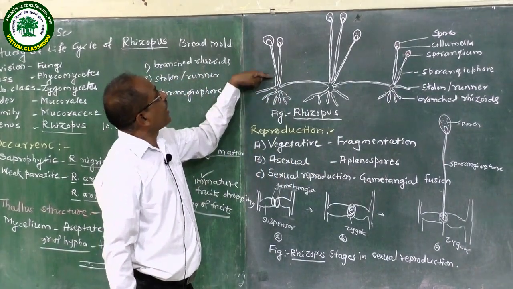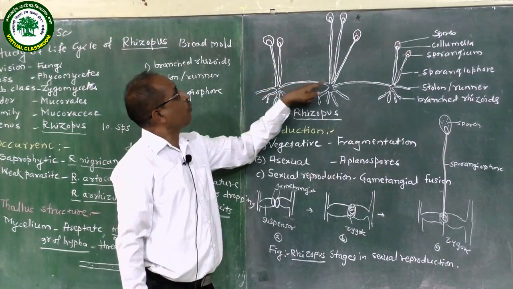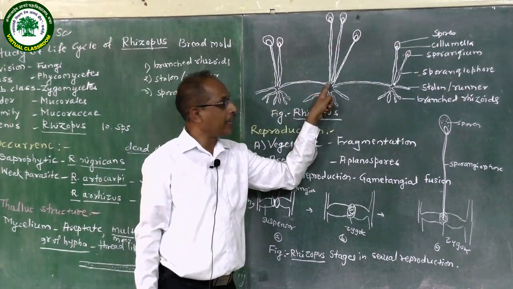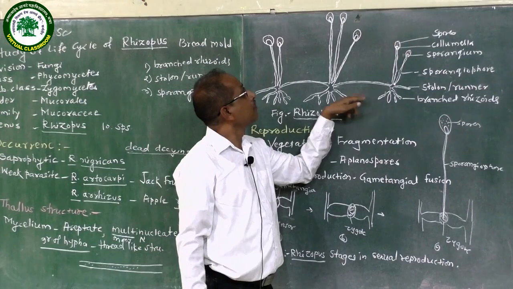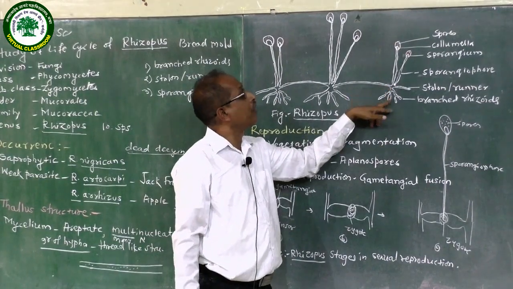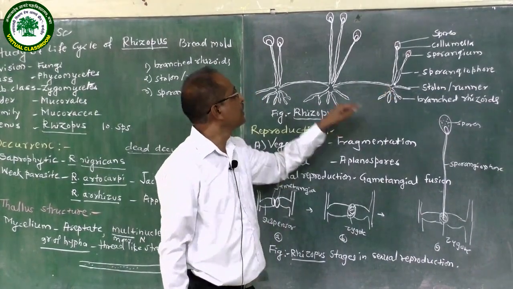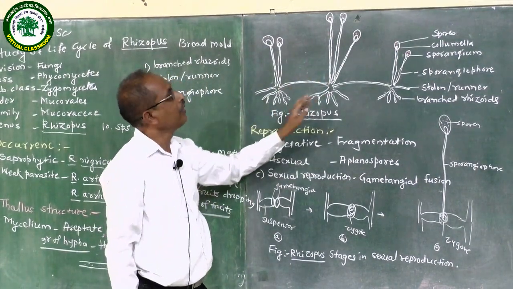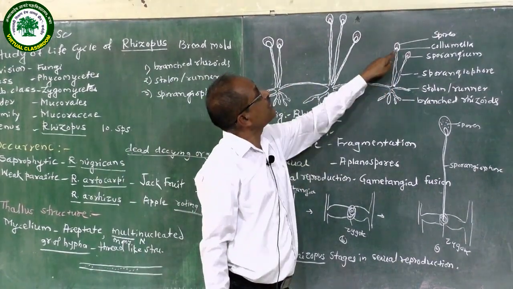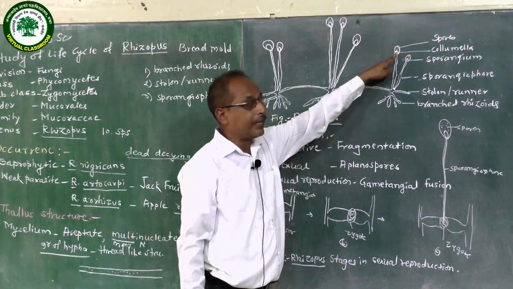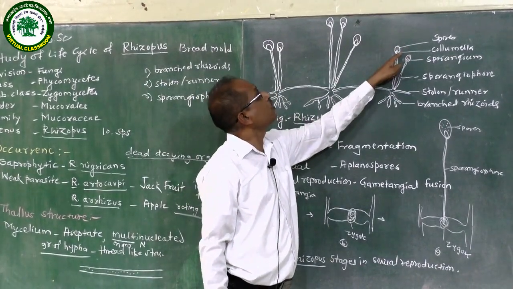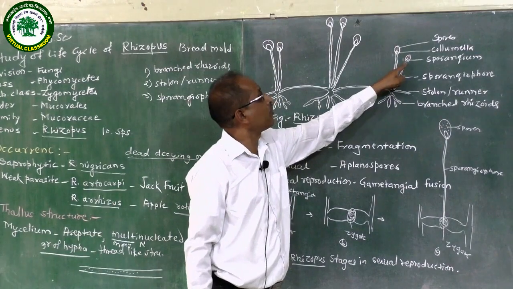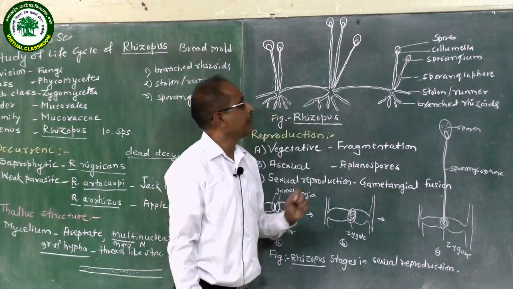Then the sporangiophore. These sporangiophores are present on the upper side of the branched rhizoids. The sporangiophore is an elongated structure, and at the tip of the sporangiophore there is formation of a sporangium.